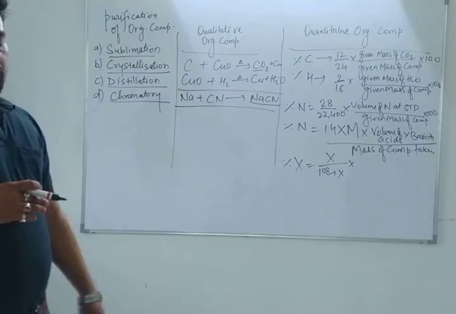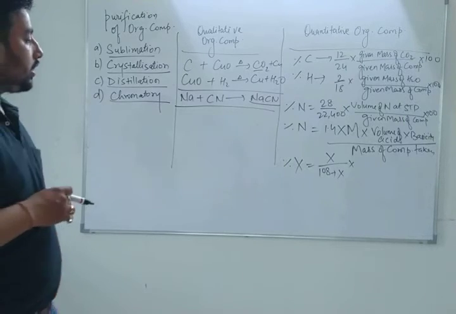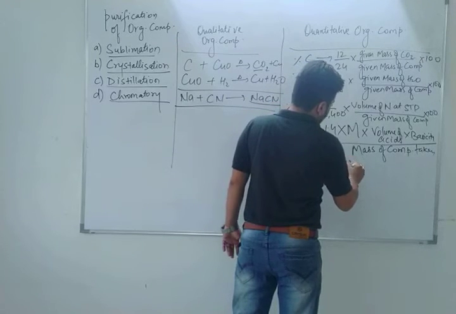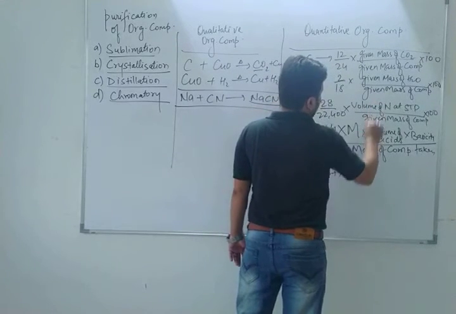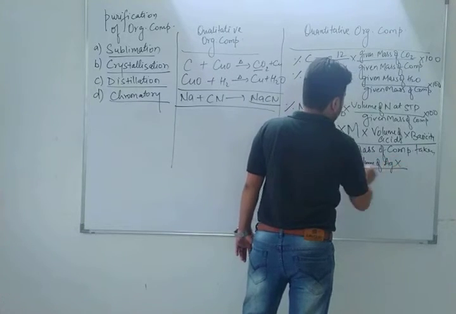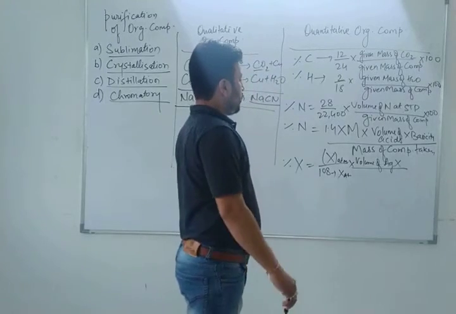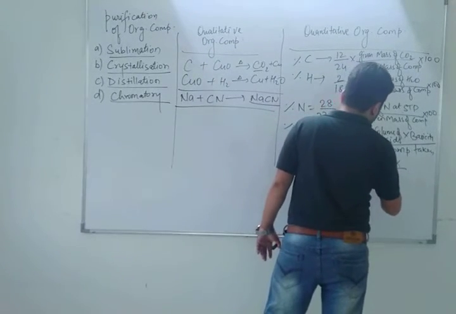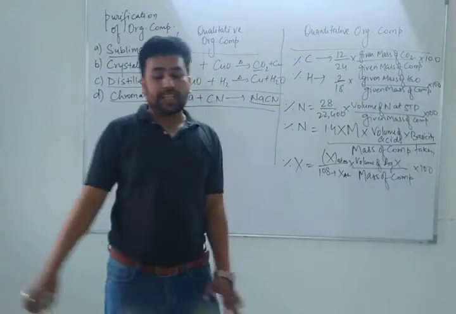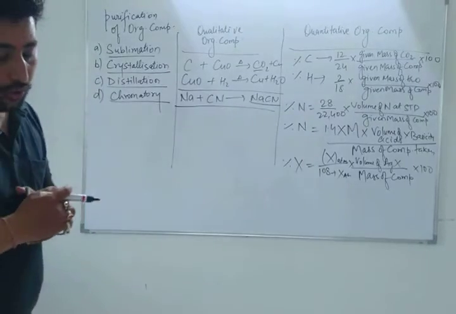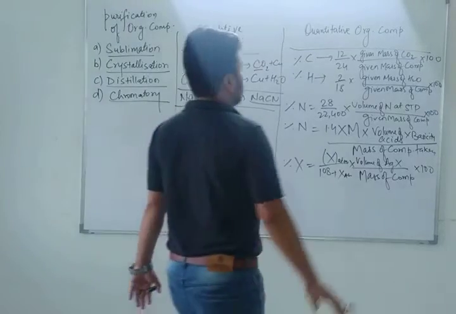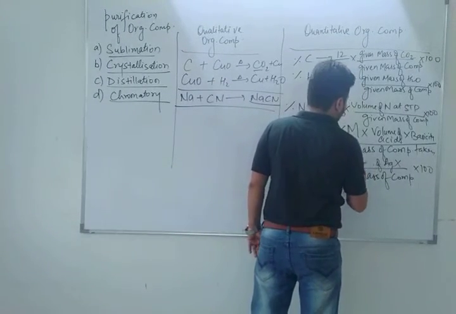This X into atomic mass, meaning the atomic mass of fluorine, chlorine and so on, into the mass of silver halide AgX upon mass of the compound into 100. So this gives the formula for the percentage of halogens: atomic mass of halogen, mass of the AgX formed. Here you have to write the mass of AgX, sorry, not volume.